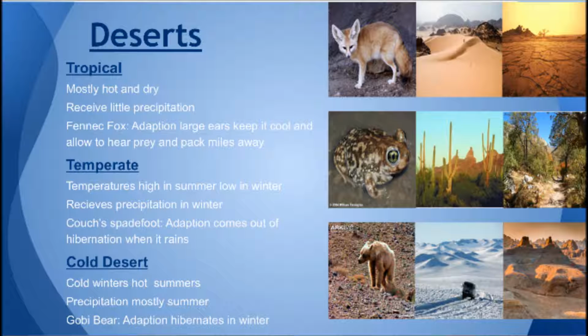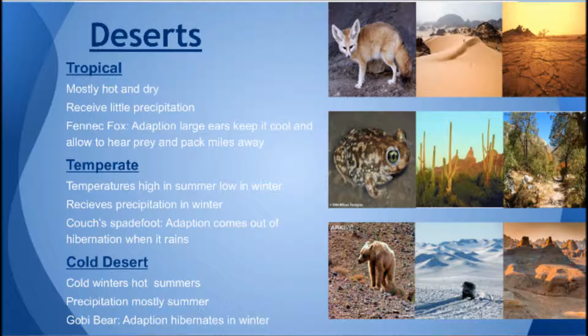Cold deserts have much colder temperatures than the other two types of deserts. Since the temperatures are so low, only a few animals and plants can live here. The plants and animals also have to overcome getting most of their water in the summer when it is much warmer. In the tropical desert, the fennec fox has adapted to its climate by having larger ears to keep it cool and allow it to hear prey and its pack from miles away.